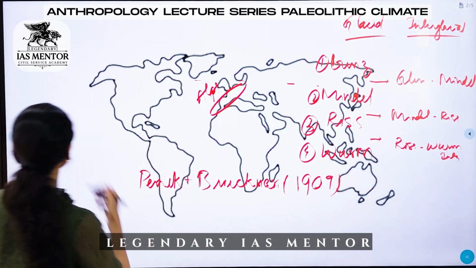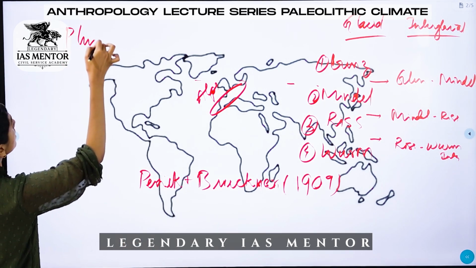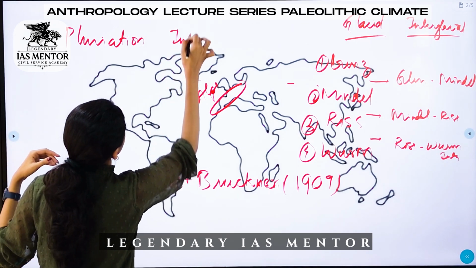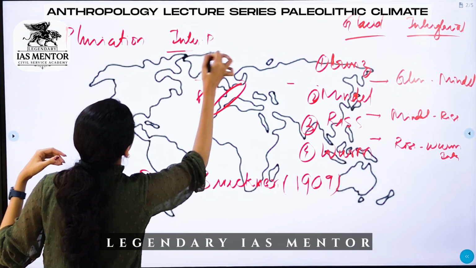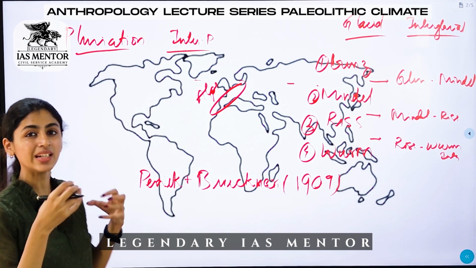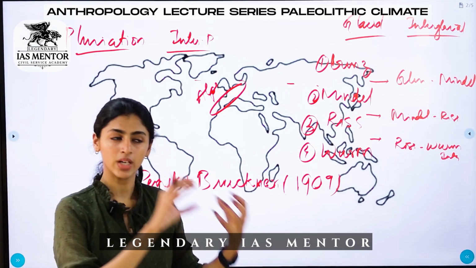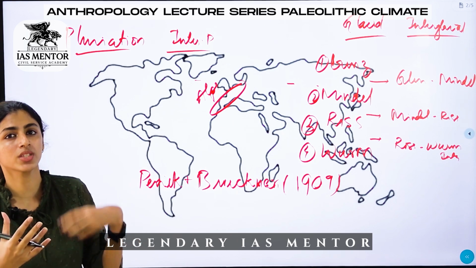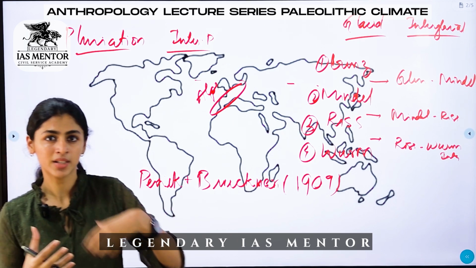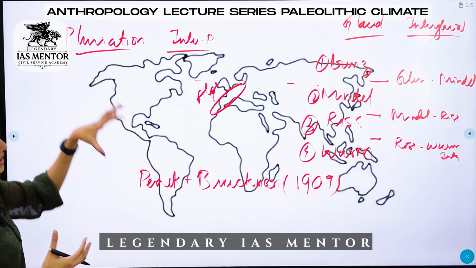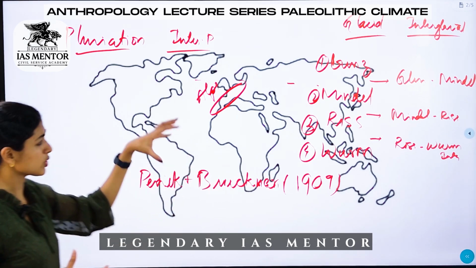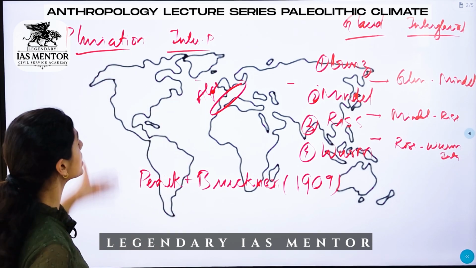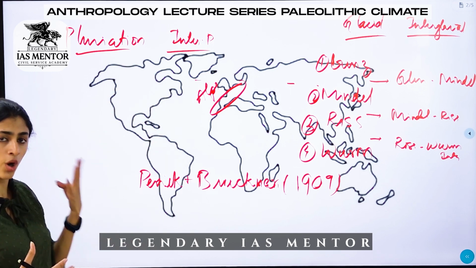So pluviation and interpluviation. Pluviation is something related to rain. Pluviation is a phase of wet temperature, and interpluviation was a phase of relatively drier temperature. This was found mostly in the African region. Based on the African nomenclature, these pluviation and interpluviation periods are also divided into four.